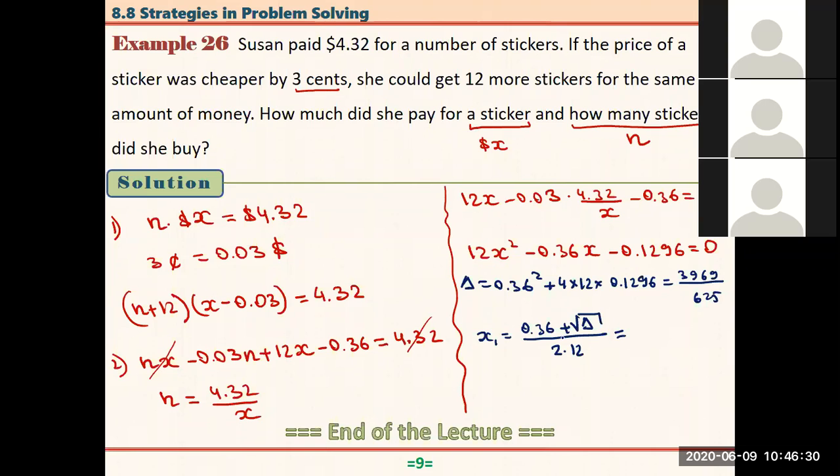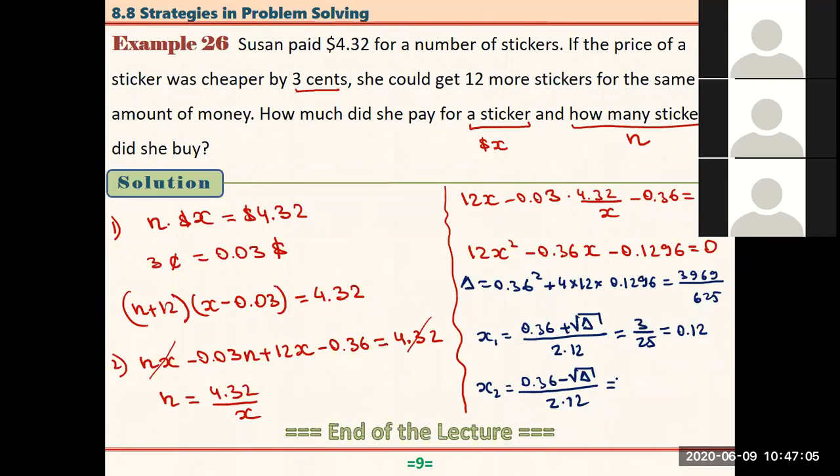That's equal to 3 over 25, which is equal to 0.12, right? And x sub 2 equals the same thing, 0.36 minus square root of delta over 2 times 12. We just change plus into minus, right? And we get here, and we can evaluate this.